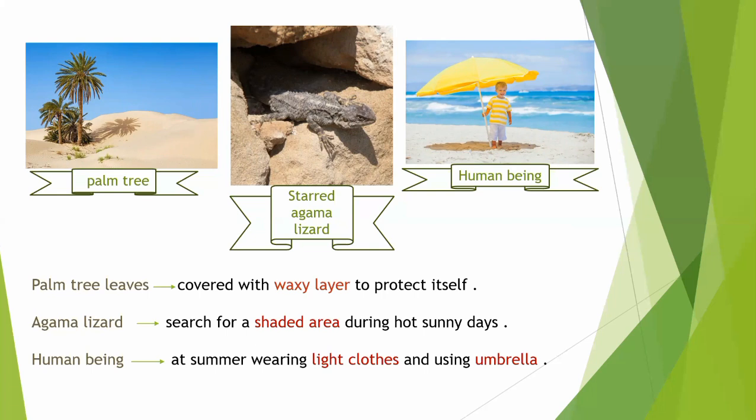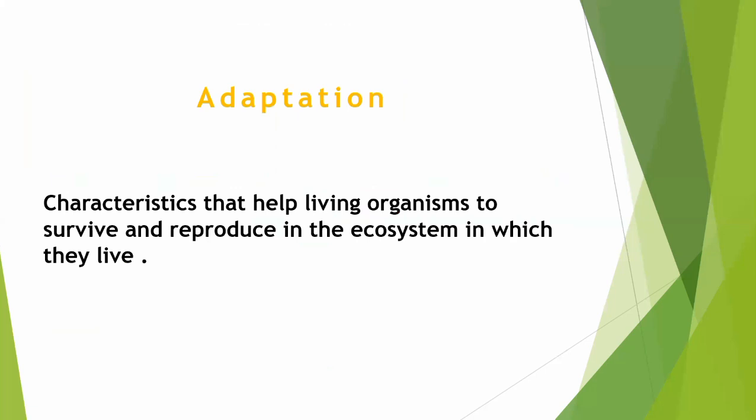So palm leaves have a waxy layer, the agama lizard stays in a shaded area, and human beings wear light clothes and use an umbrella. Now we can say the meaning of adaptation. Adaptation is some characteristics that help living organisms to survive and reproduce in the ecosystem in which they live. What does this mean? Some changes or characteristics that help living organisms to stay alive, which means survive, and reproduce, which means make babies in the ecosystem that they live in.